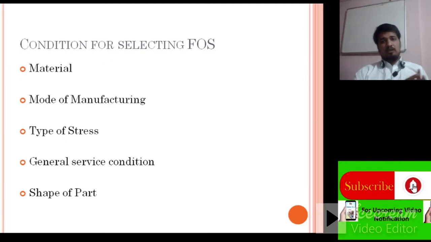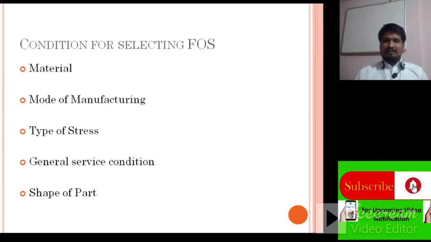Now the next point is considerations for selection of factor of safety. There are different considerations while choosing the factor of safety.